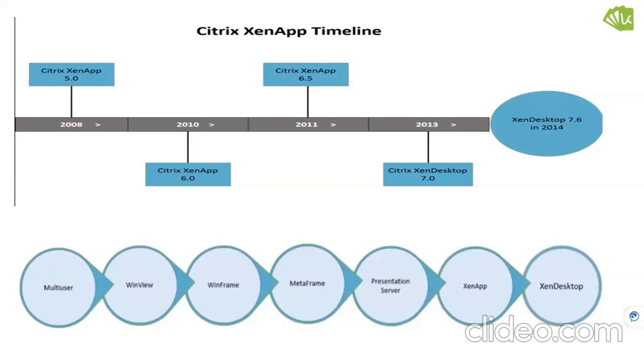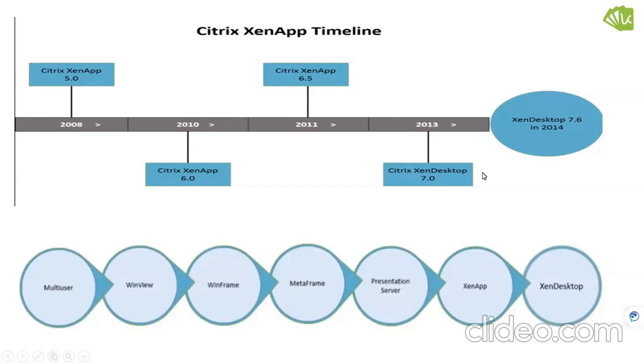Coming to this technology, XenApp: how and when it was found, and what the first version was. We have already told you the progression: multi-user, WinView, WinFrame, MetaFrame, Presentation Server, XenApp, and XenDesktop. Till 2014 it was XenDesktop 7.6. The first version is XenApp 5.0. Previously it was Presentation Server.